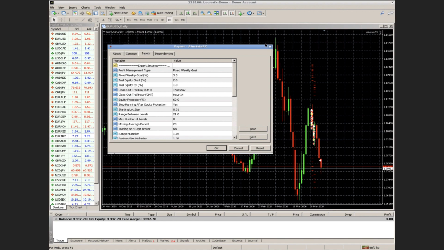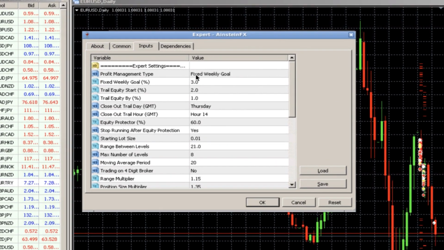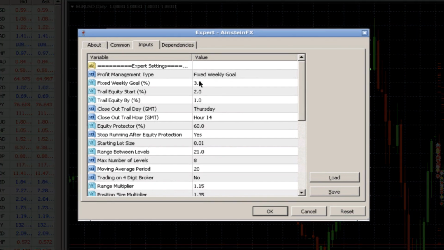Now, I want to go over this and actually explain how this works. So the first thing is, if you leave this on fixed weekly goal, it's going to continue to just take you out at your fixed weekly goal. So, the same as it always has been for those of you who have been using our product since its inception.